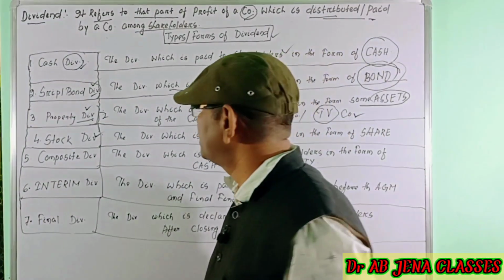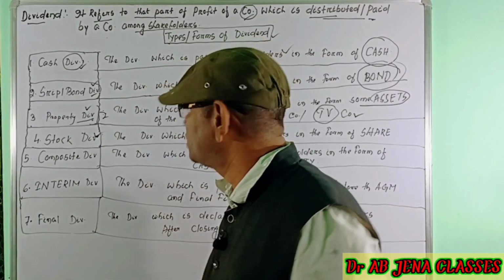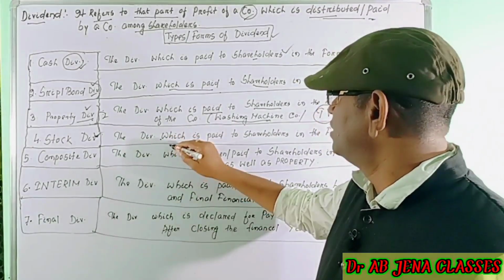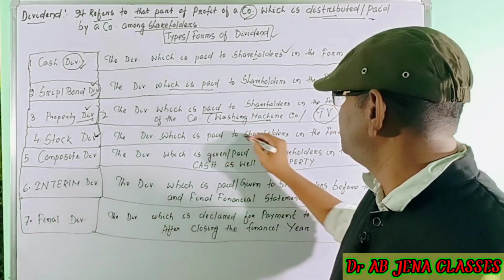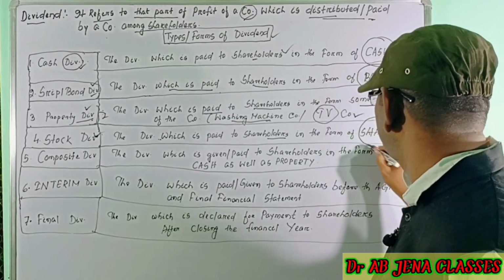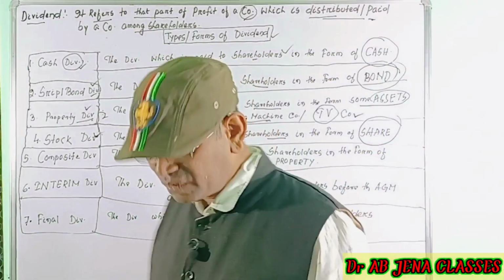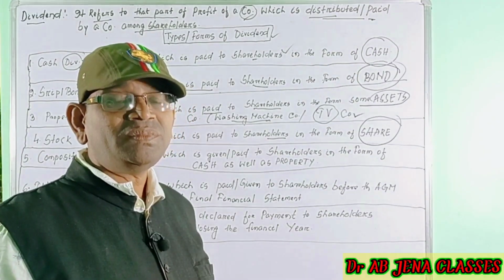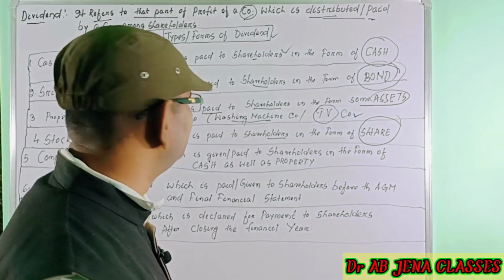The next category is the stock dividend. What is the meaning of stock dividend? The dividend which is paid to the shareholders in the form of shares. I mean the company will pay either bonus shares or equity shares.